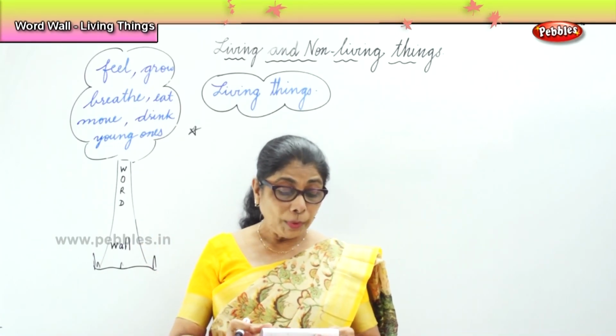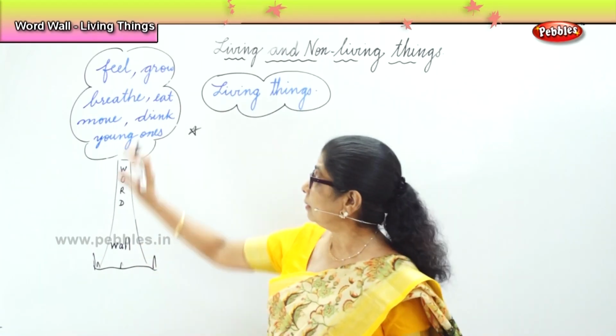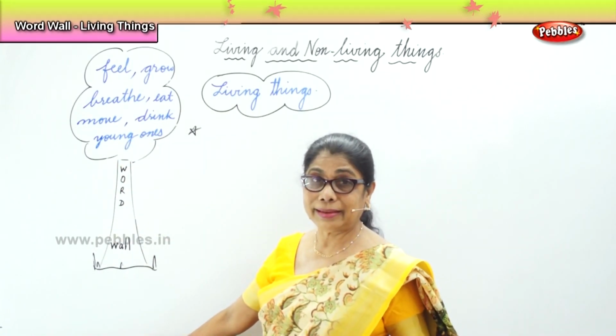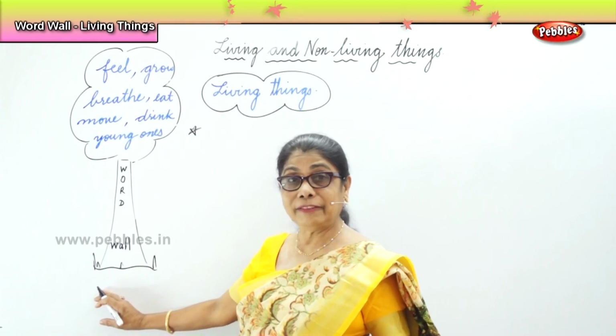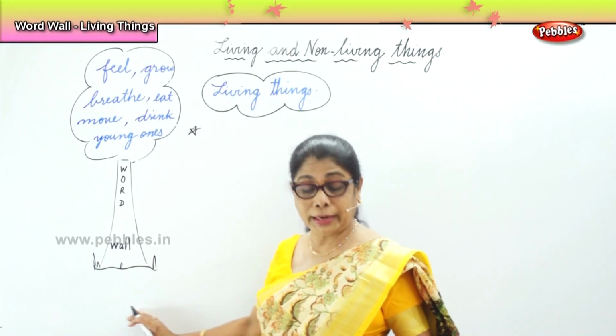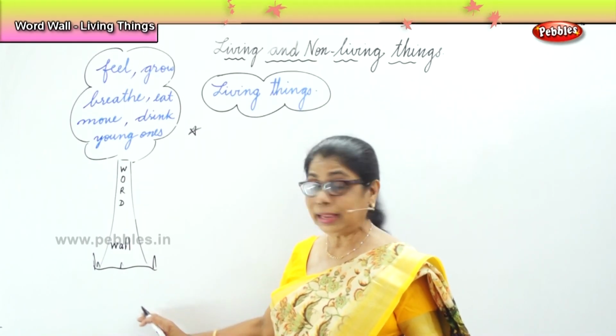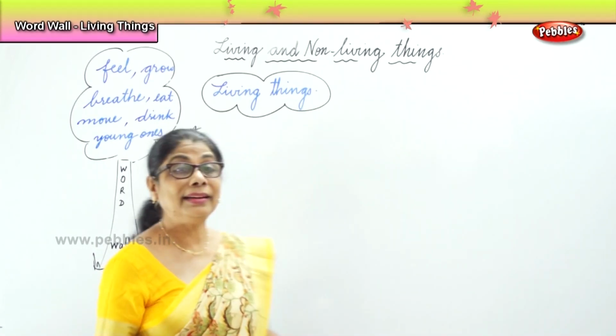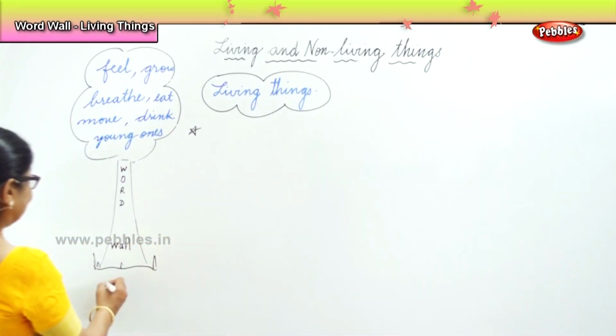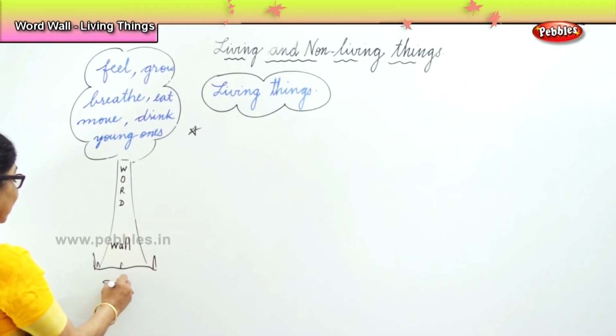Now, when you talk about living things, the tree. Tree is a living thing. Now, where does the tree live? In the soil. The tree lives in the soil. What is soil?